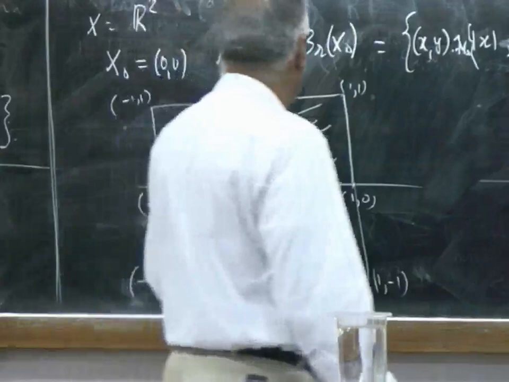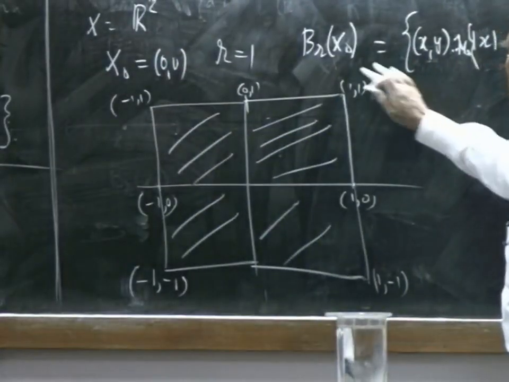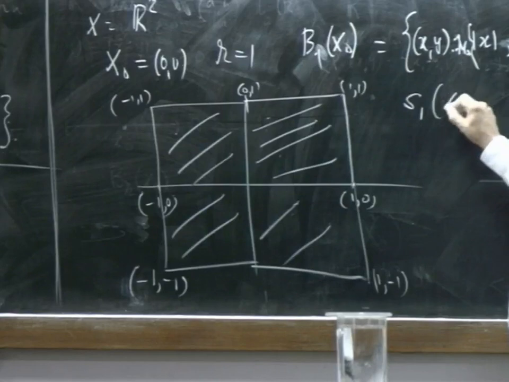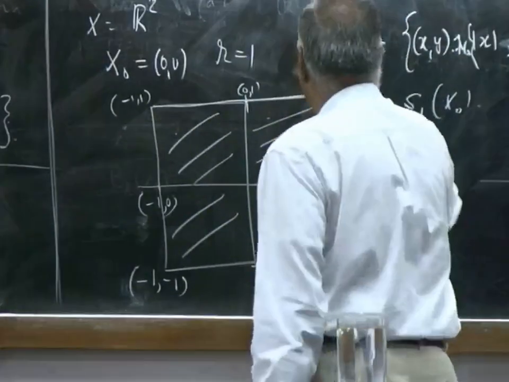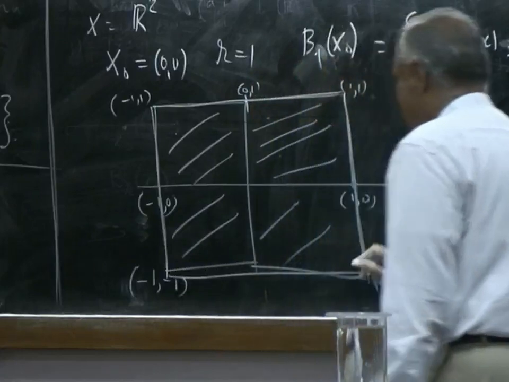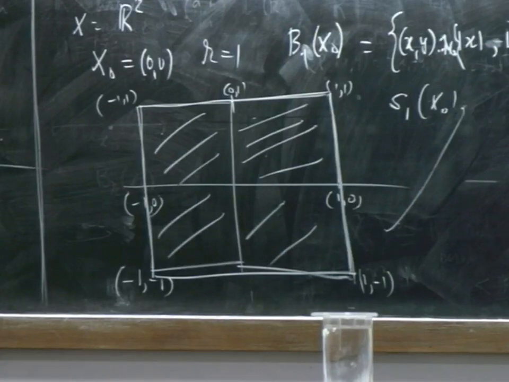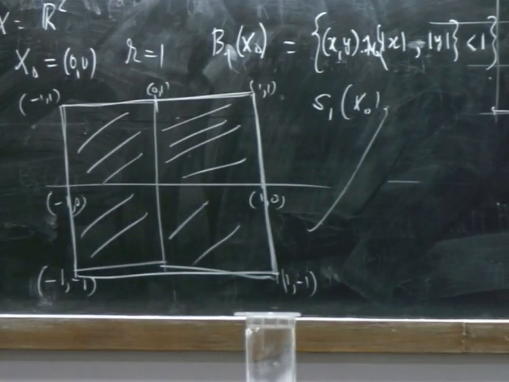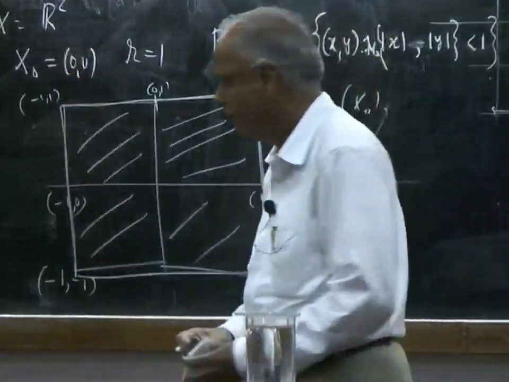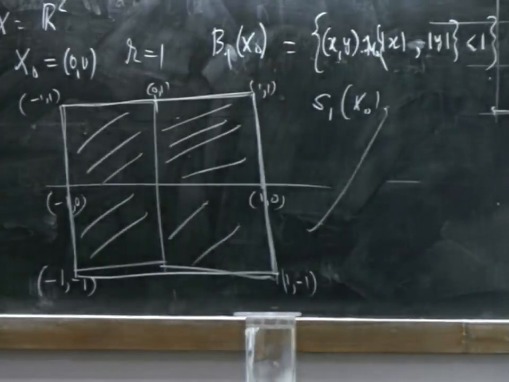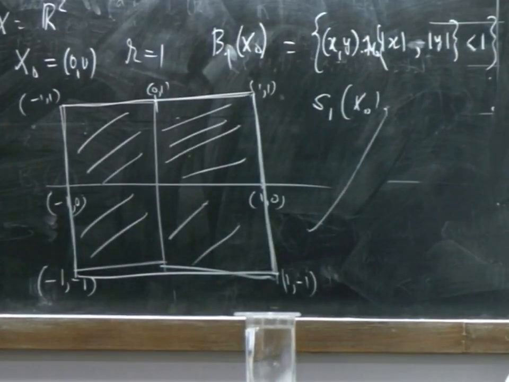So, this is what S_1(x naught) is now. Strange looking geometry will start coming in. Different metrics give different geometry, but the carrier set is the same. So, therefore, Euclidean geometry is not the only thing. Euclidean geometry refers to that distance L2. Any other geometry is a different geometry.